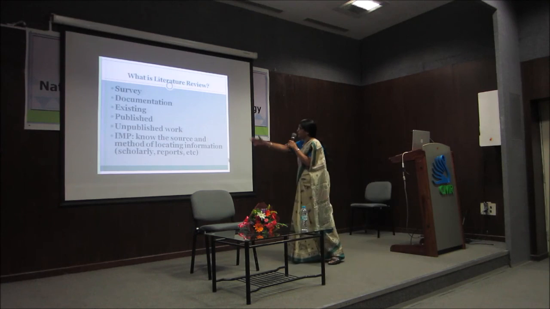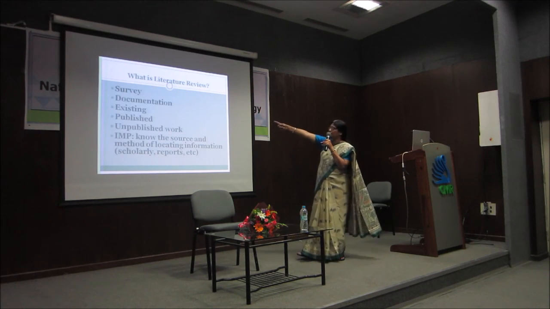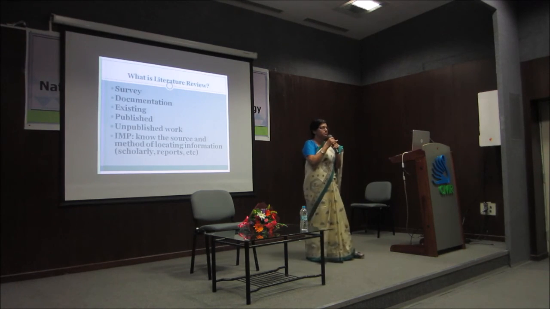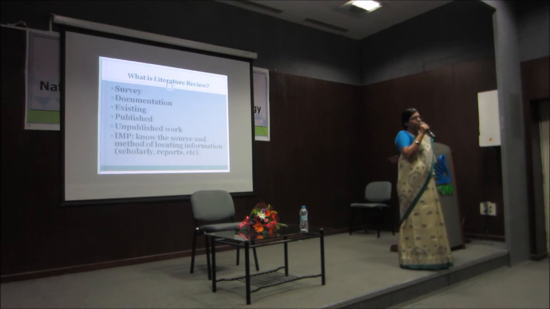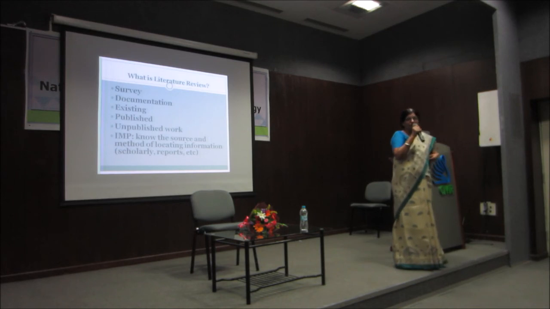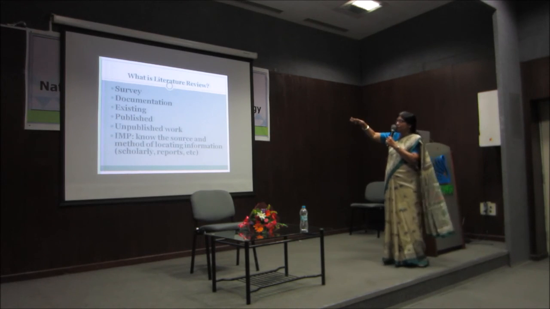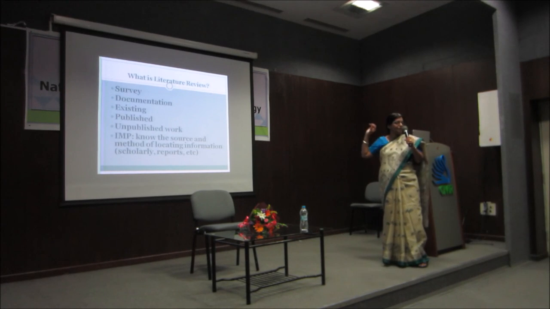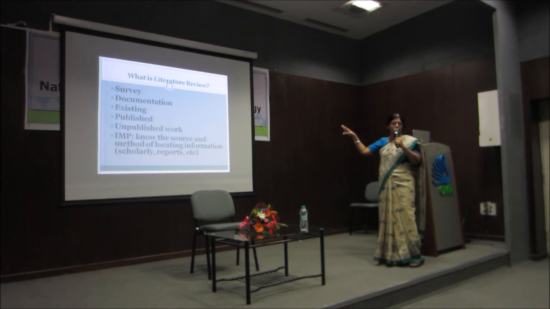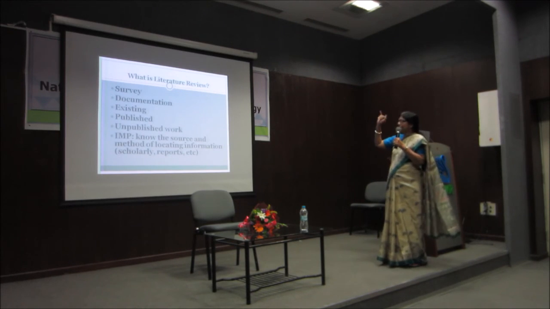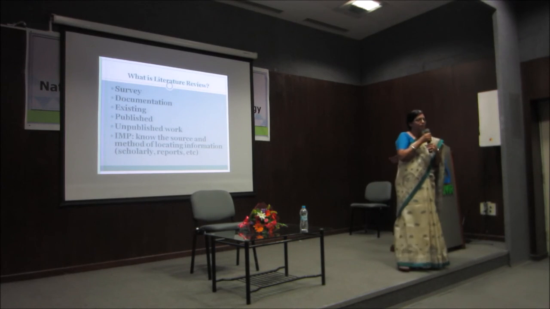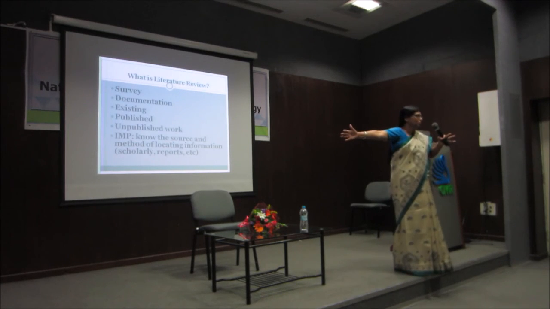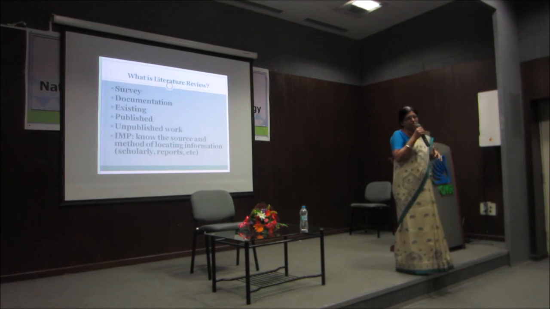So that is where your literature review will have to do a survey of jurisdictional questions in relation to cyber crime coming in from the survey of general literature and then the documentation of cases or conflicts, existing, published, unpublished work. And when you're doing that, you will have some 1 crore material. You can't use all of that as your literature.